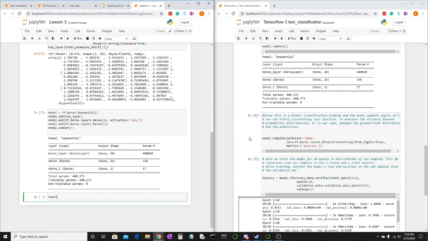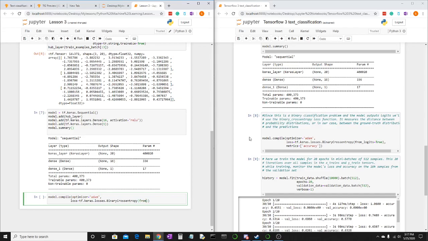So we say model.compile, optimizer equal to quotes Adam, comma, loss equals tf.keras.losses.BinaryCrossentropy. Like always, be careful with your spelling. These are long words.